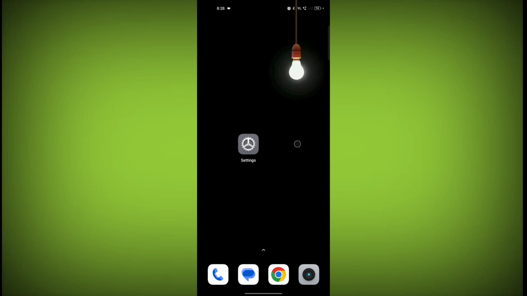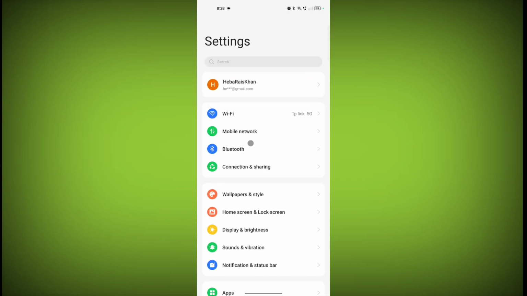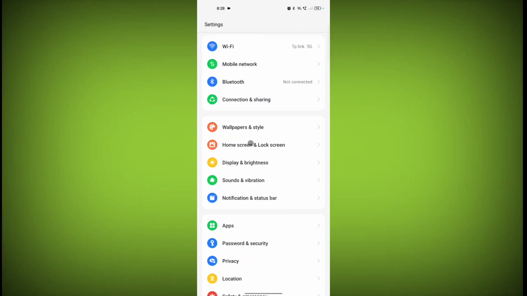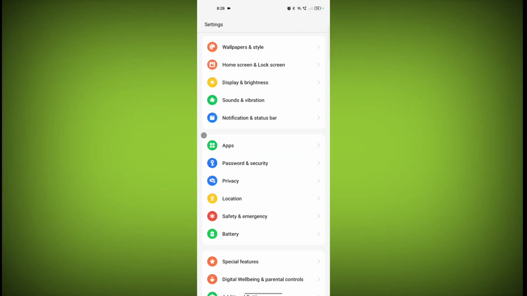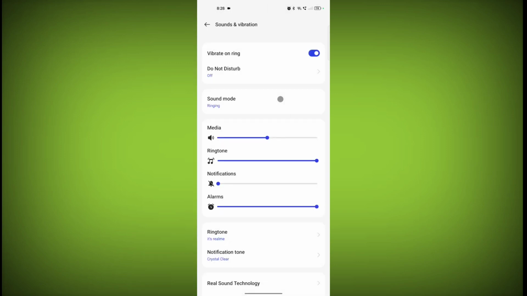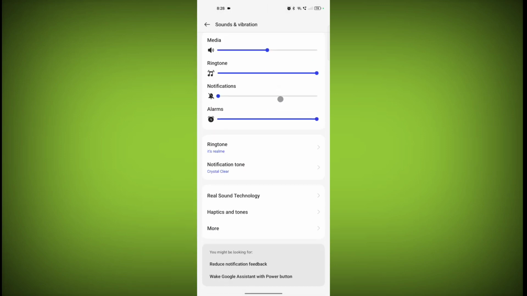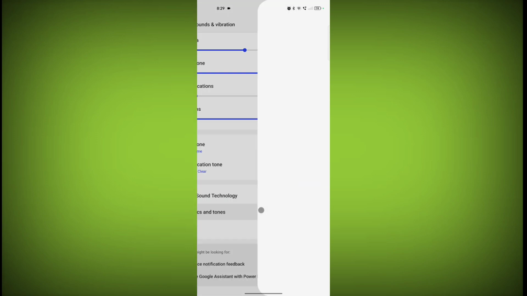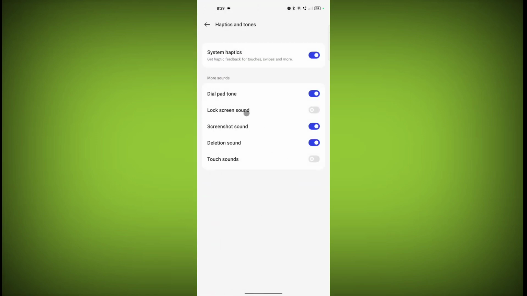To hear lock screen sound, first you need to open your device settings. So open your device settings application. Now scroll down and click on sounds and vibration. Scroll down, click on haptics and tones. And here is the option lock screen sound. Enable this, toggle this on.